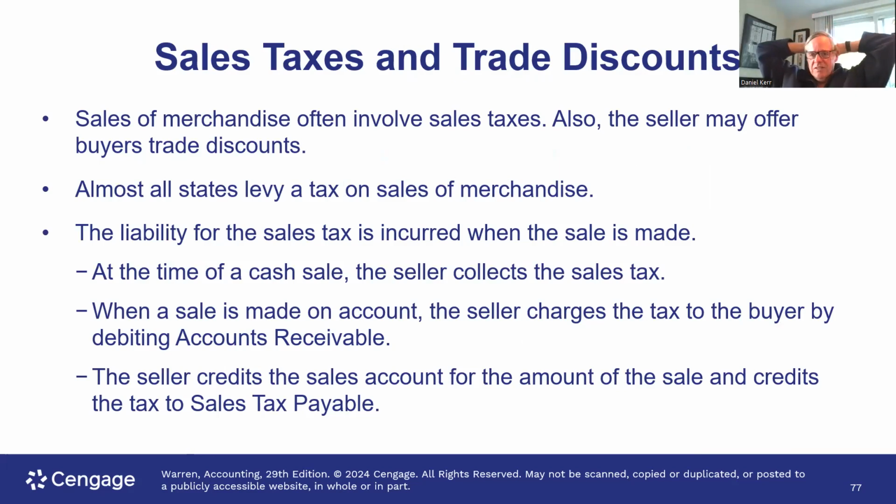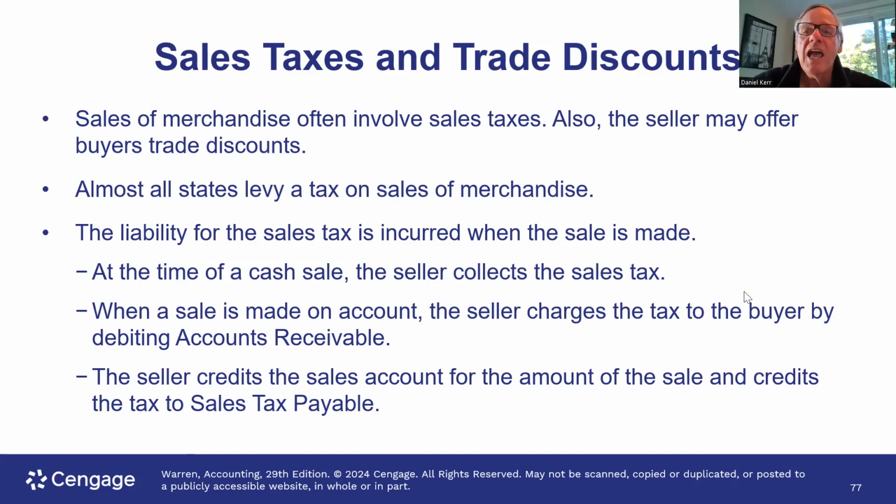So trade discounts are really very simple. When I go into Staples, I'm a member of the Port Jefferson Chamber of Commerce, so they knock 10% off the sale. So every sale, if I buy $100 worth of goods, it's not a $100 sale. It's a $90 sale. Pay no attention to that phone. Thank you. So that's pretty simple.